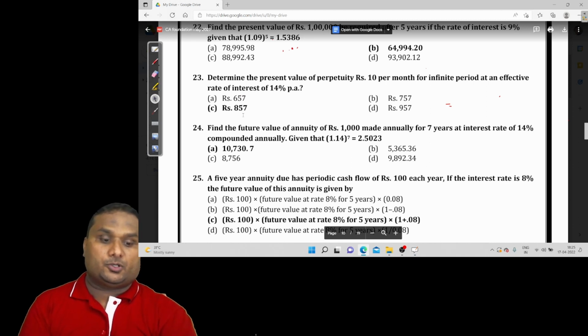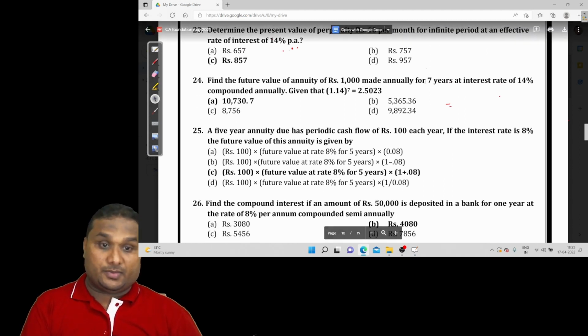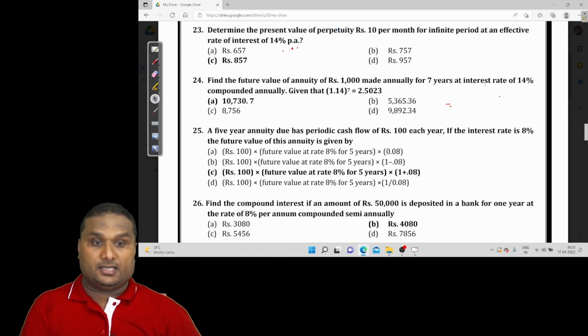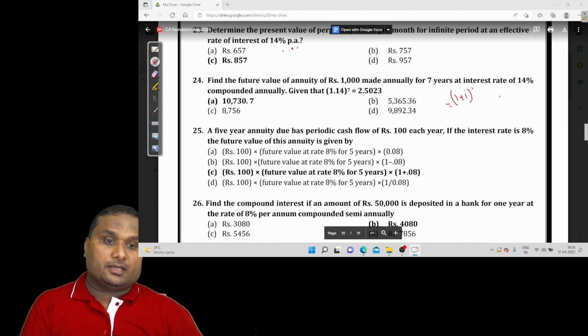Next, question number 24: find the future value of an annuity of rupees 1000 made annually for 7 years at an interest rate of 14% compounded annually. You can find this with the formula 1 plus i to the power n, minus 1, divided by i.